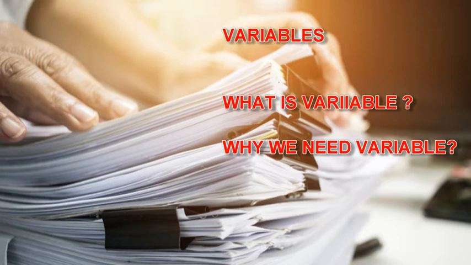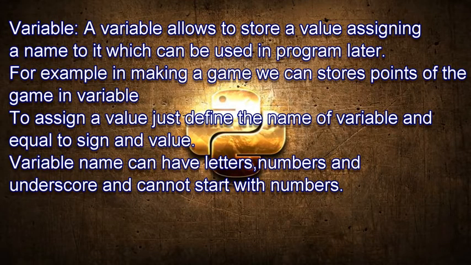For example, whenever we play a game and make a particular record, it gets recorded somewhere. Next time we play that game, we either beat that record or get a lower score. That's a variable which is storing all your details. In C++, we need to define the data type whenever we define a variable. But in Python, it is different. As soon as we write, for example, a equals 10, it automatically treats it as a variable and assigns the value of a as 10, which can be used in the code anywhere.